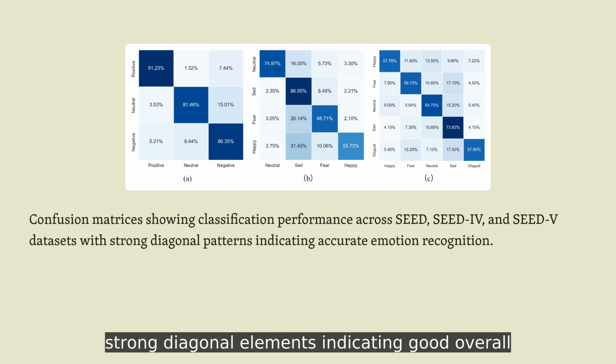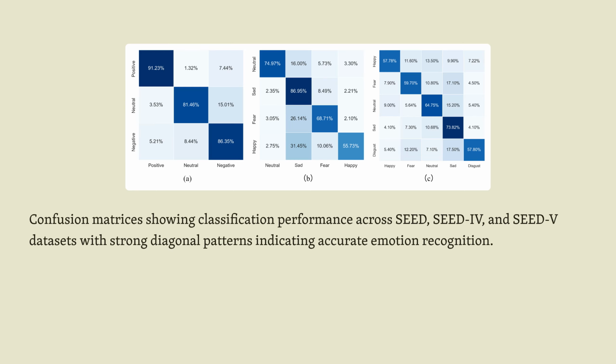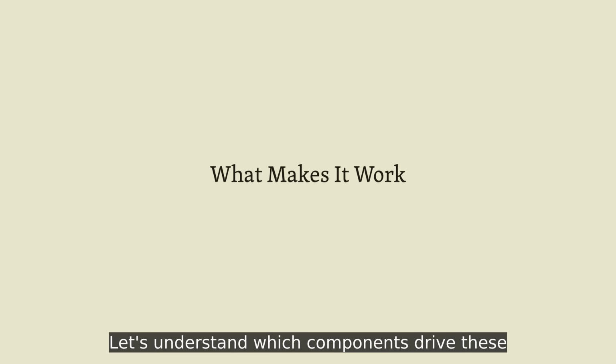Notice the strong diagonal elements indicating good overall classification, with particularly robust performance on sad and positive emotions. The off-diagonal confusion tends to occur between emotionally similar states, which actually aligns with psychological understanding of emotion spaces. Let's understand which components drive these impressive results through ablation analysis.